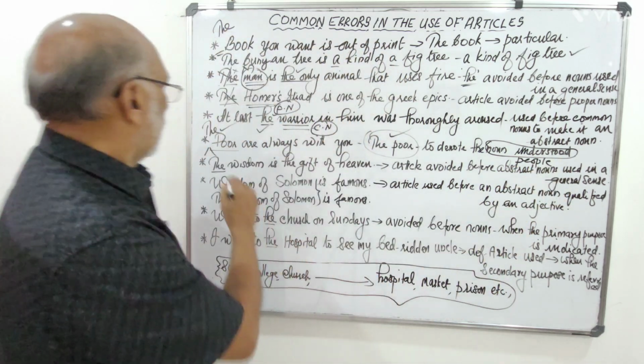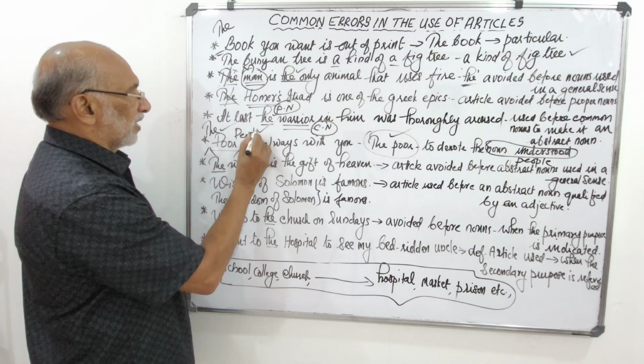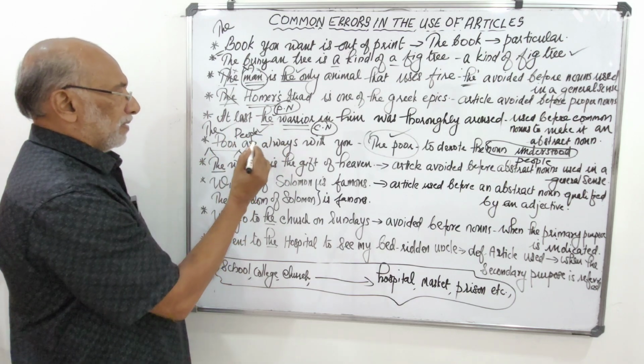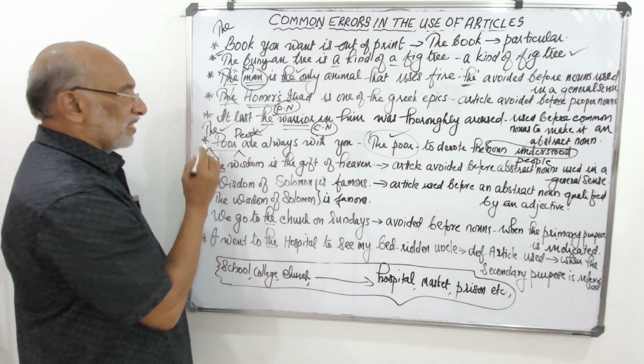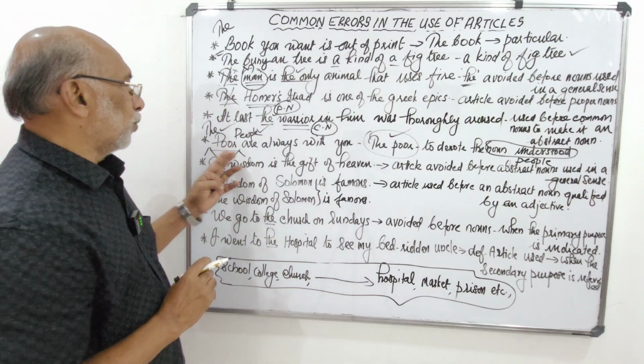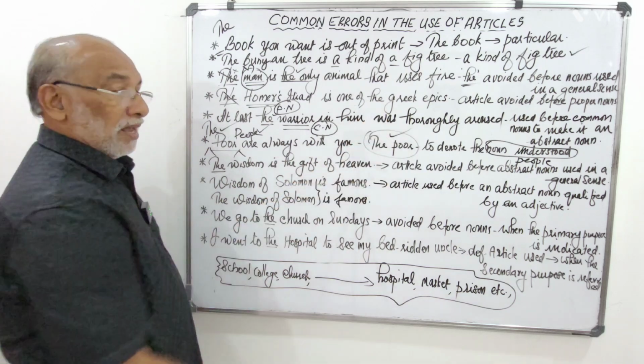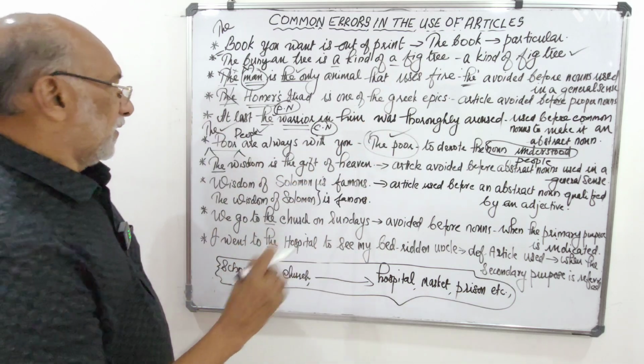Okay? The poor people. This is understood, though not written. Instead of using the poor people, we say the poor. That means all the poor people in the world. The poor are always with you. So, definite article is to be used here.